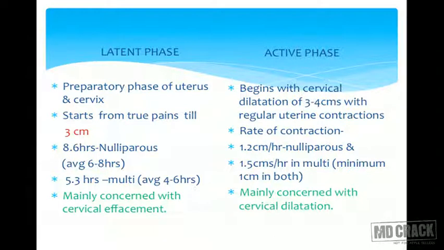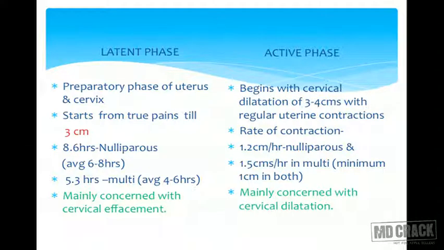Now the labor has a latent phase and an active phase. The latent phase is again a preparatory phase where the uterus and the cervix are preparing themselves. It starts with true labor pain till 3 centimeter cervical dilatation. So once the patient reaches 3 centimeter cervical dilatation, we say she is in the active phase. Till then we consider that she is in the latent phase. This duration usually varies, 6 to 8 hours in a nulliparous patient and 4 to 6 hours in multipara, mainly concerned with cervical effacement. The main thing taking place in this latent phase is cervical effacement.